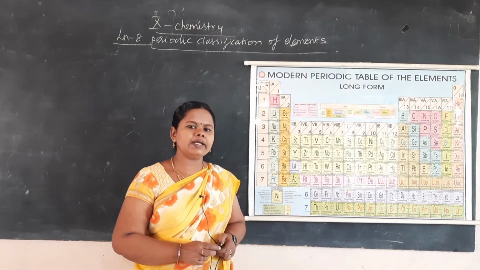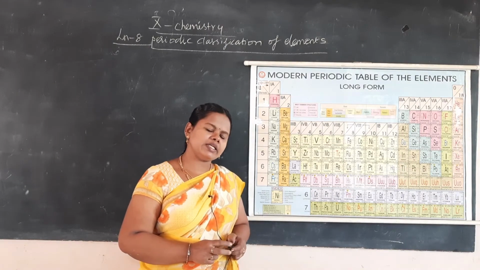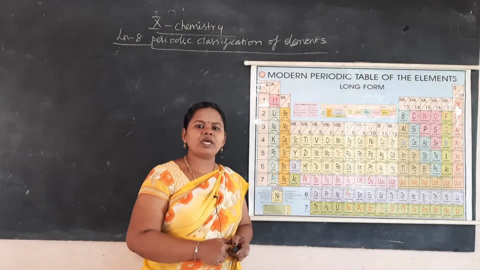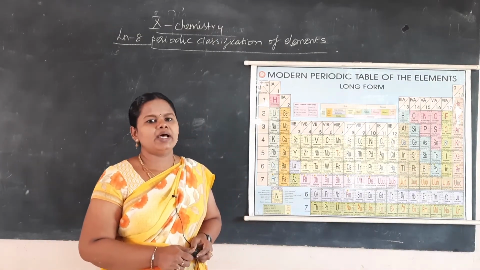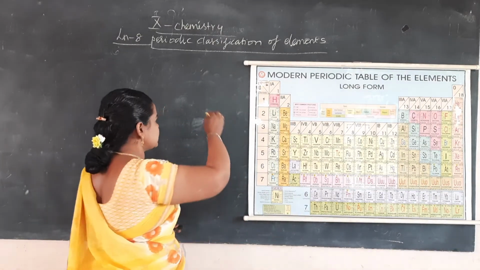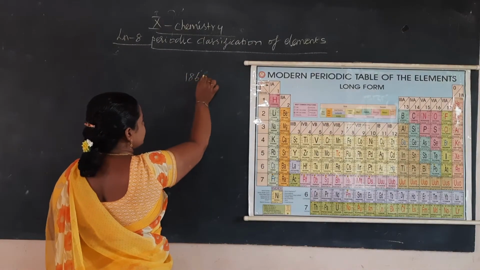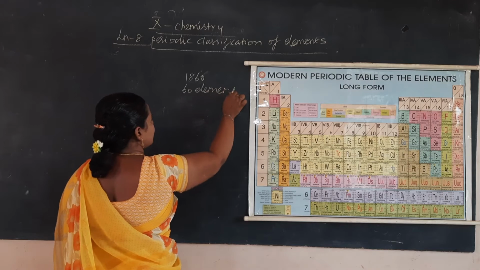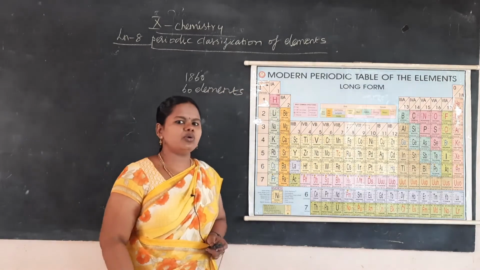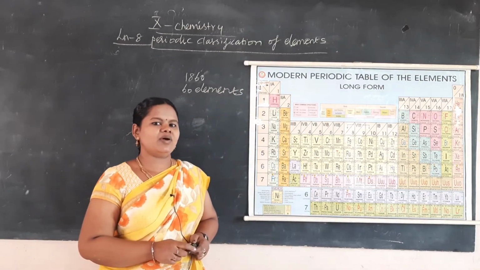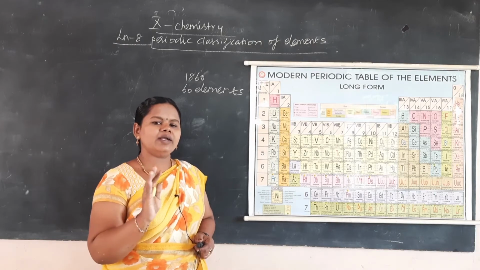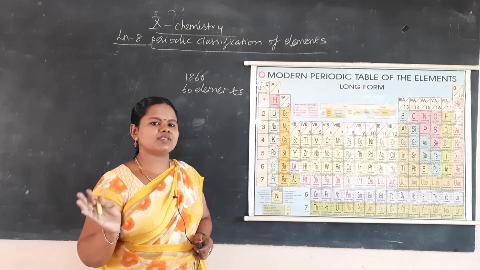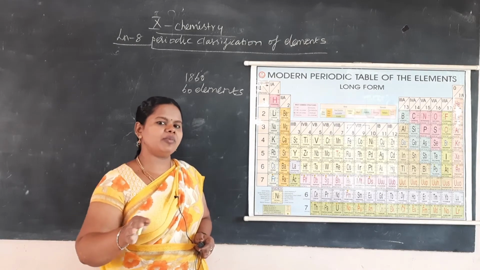See, in the 19th as well as 18th century, chemistry had a tremendous development, and by 1860 scientists had discovered 60 elements. They arranged these elements without any orderliness, and after that came Henry Moseley, and then Dmitry Mendeleev.